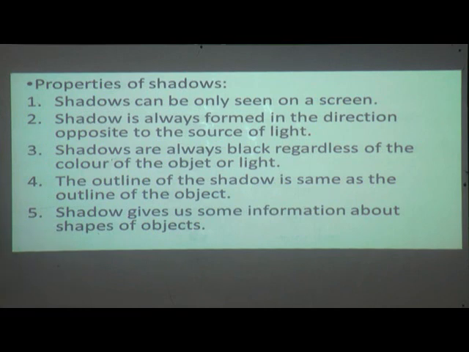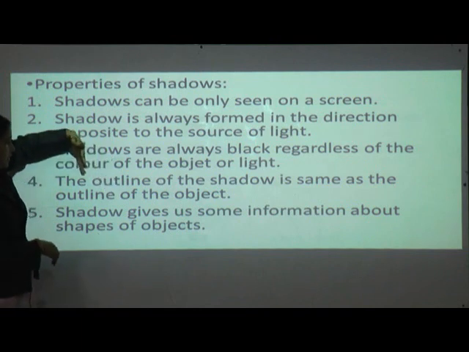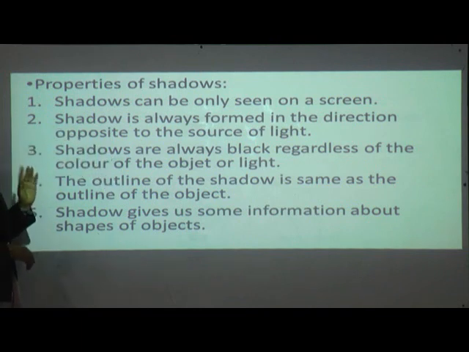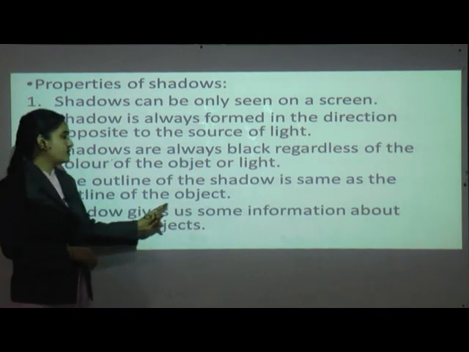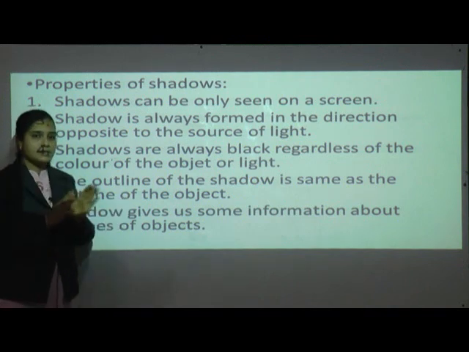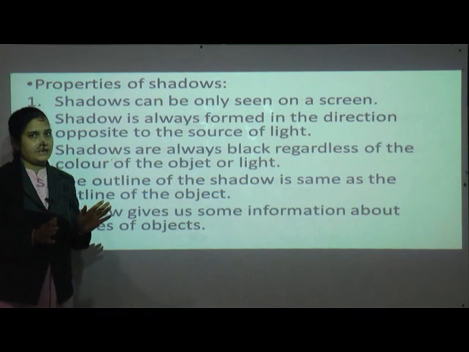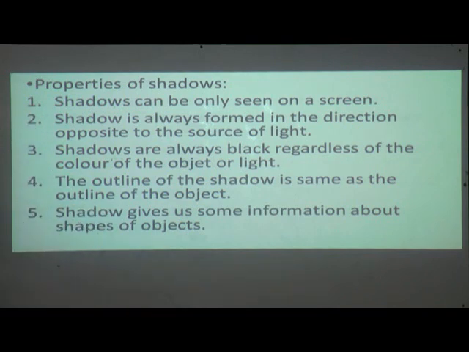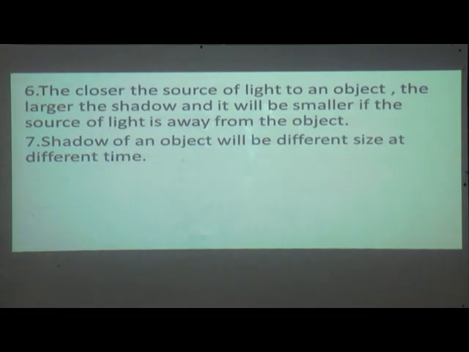Now the outline of the shadow is the same as the outline of the object. Now a shadow gives us some information about the shape of an object. Okay, only some information, not exactly, isn't it? So these are the properties of shadows.